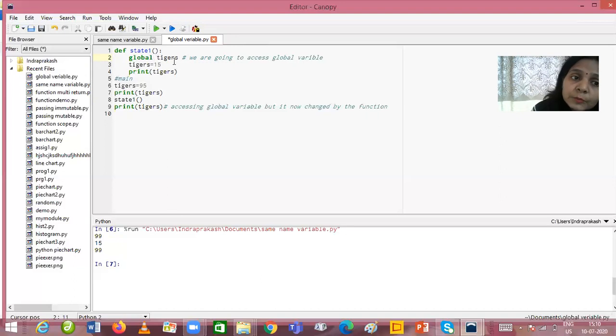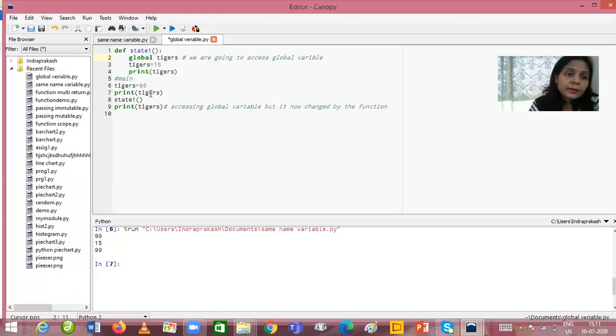So in this program, the tigers variable which is written over here is not the local variable of this function. This is the global variable of the program that is declared outside of the function, that is statement number 6, right? So now what will be the flow of execution of this program?